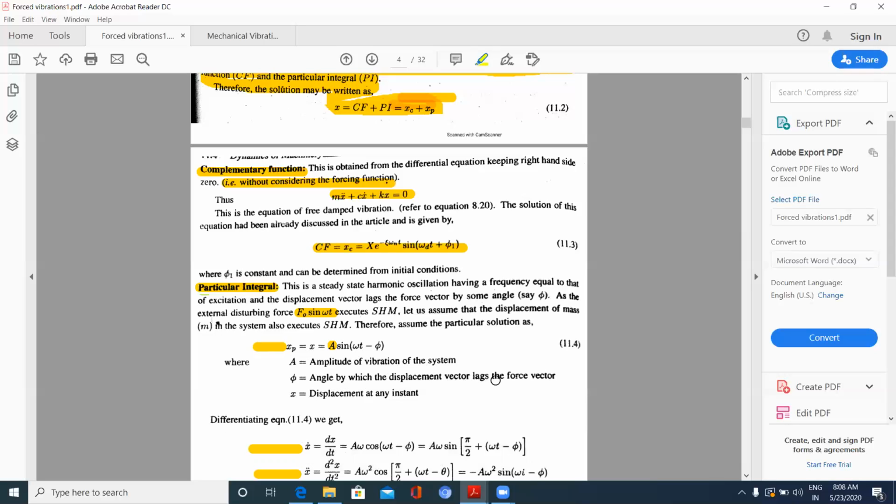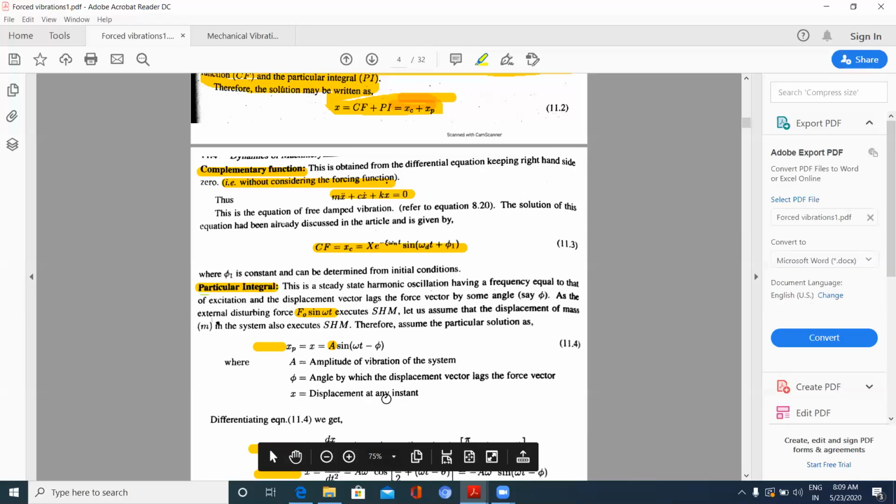What we understand by this statement is that the force is acting in one direction and the displacement is in another direction, and the angle between the force and the displacement is given by phi. The force direction and the displacement direction are not the same, not linear. They are making some angle, which is given by phi.